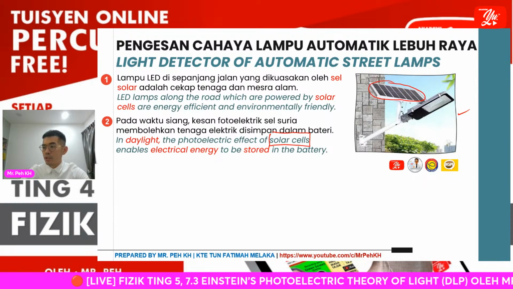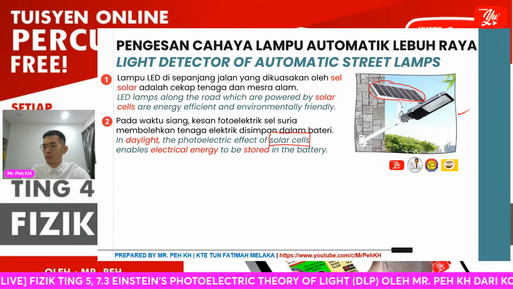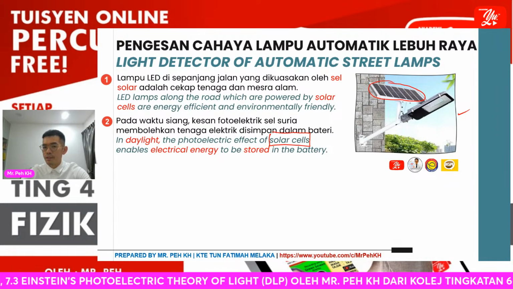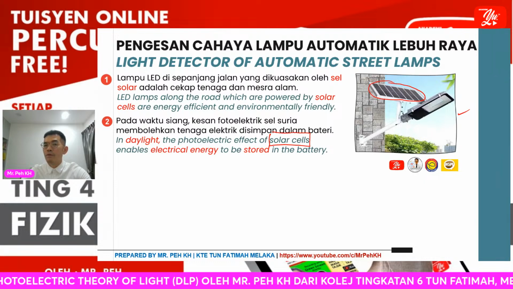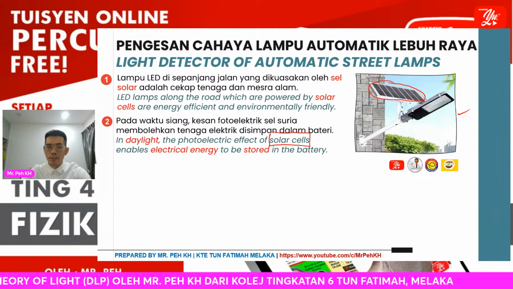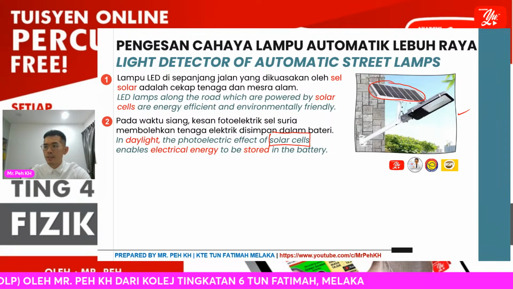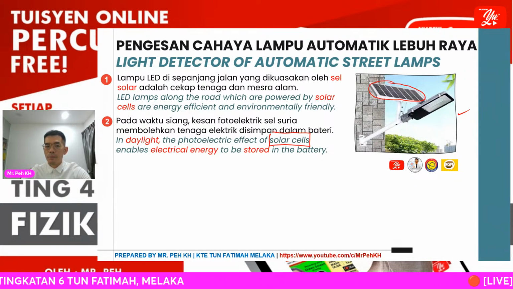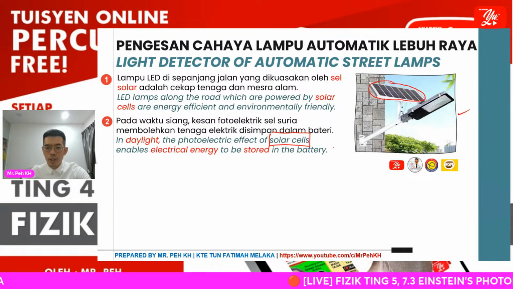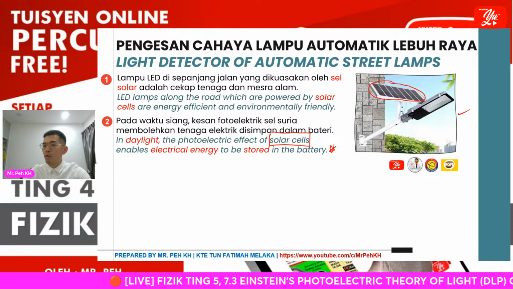Just like the circuit structure we explained just now, they will have a metal surface with a low work function. When the sunlight strikes the metal surface, electrons will be emitted, and the energy will be produced and stored in the battery, which we can also know as the power bank.